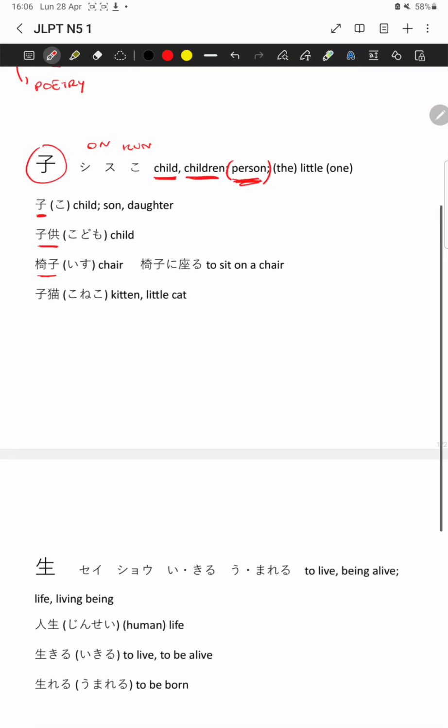A word that appears in the N5, which is not related to the concept of child, is isu, which means chair. We can see this sentence, isu ni suwaru. This one is suwaru. It means to sit. This one is a particle that states where something takes place. So, isu ni suwaru means to sit on a chair.